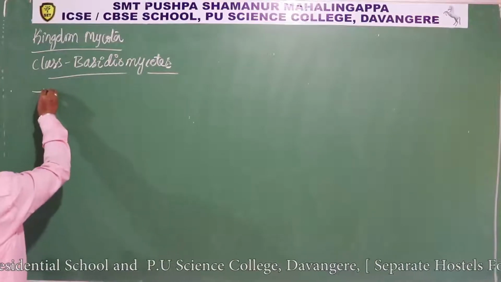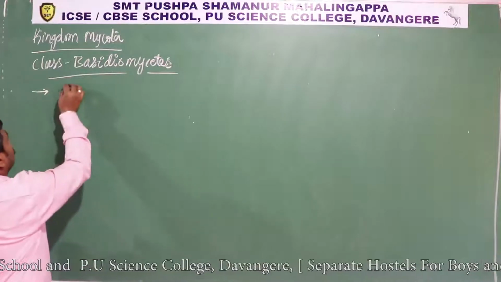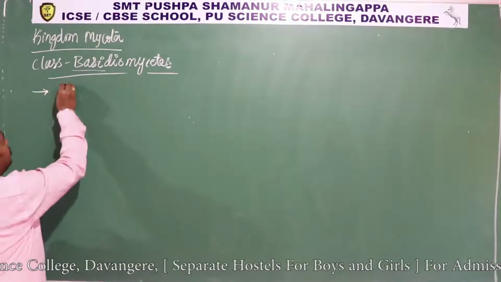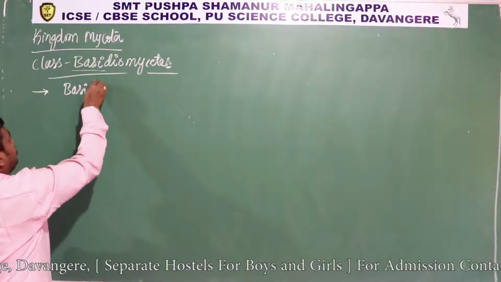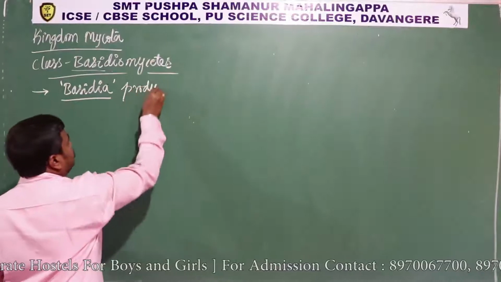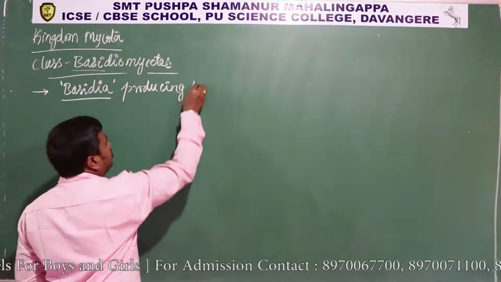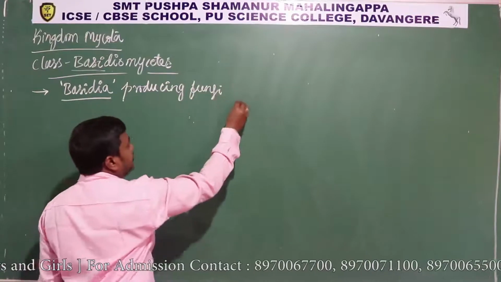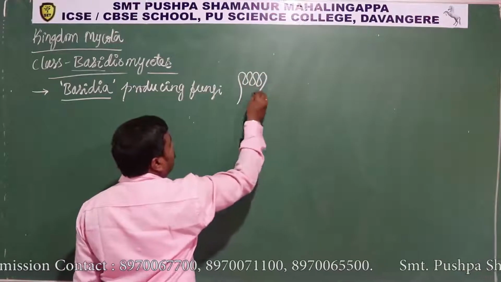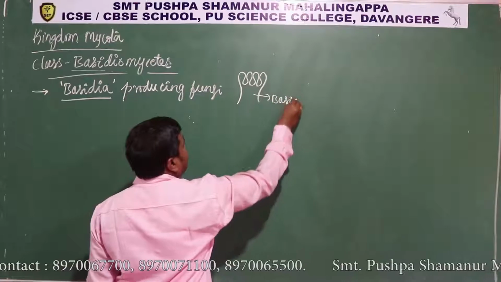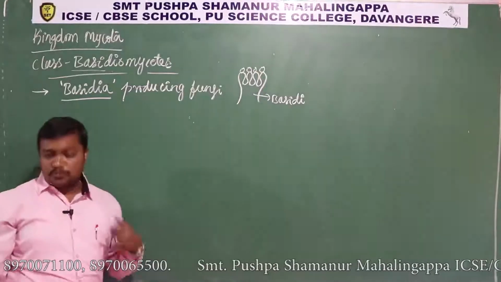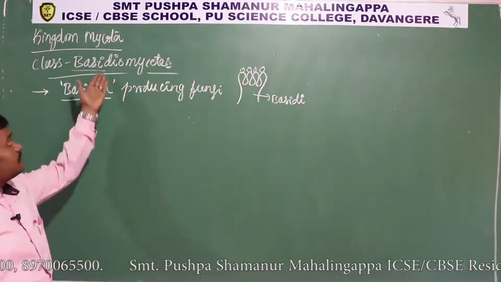So basidiomycetes. From the name basidio, there is a peculiar structure called a basidia. It produces basidia, so it is a basidia-producing fungi. What is that basidia? Basidia is a finger-like projection like this. This is called basidia. On that it produces the spores. That's why they are called basidiospores. So the sexual spores called basidiospores are produced by the basidiomycetes.